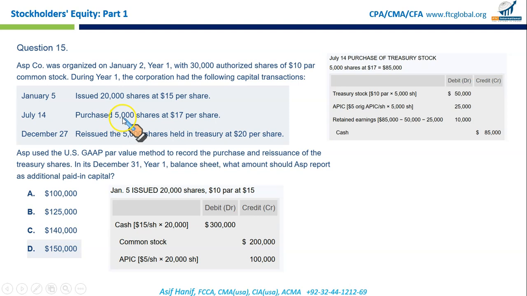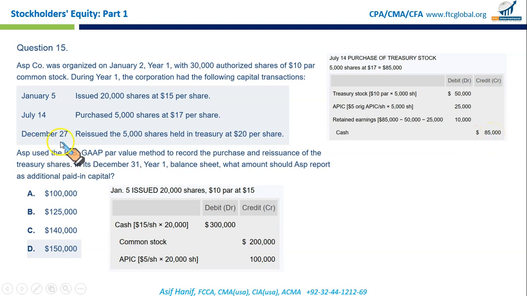On July 14th, purchased 5,000 shares at 17 per share. Purchase of treasury stock, 5,000 at 17 each. So 17 times 5,000, that's what you paid. Clearly, that is the cash. Since the company is using par value, you're going to debit 5,000 times the par, treasury stock. You're going to debit the original additional paid in capital of $5 each. $5 times 5,000, 25,000. The balance goes to retained earnings, and the total payment 85,000 is credited.